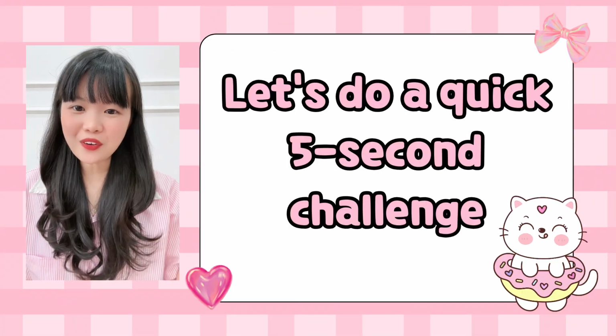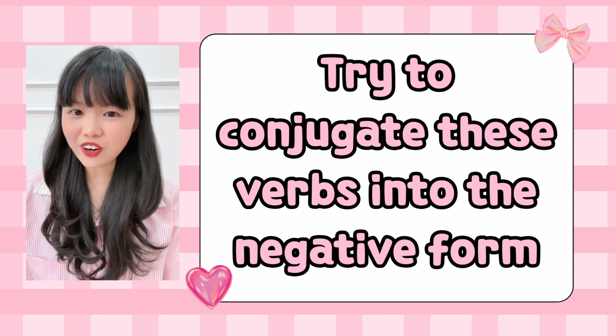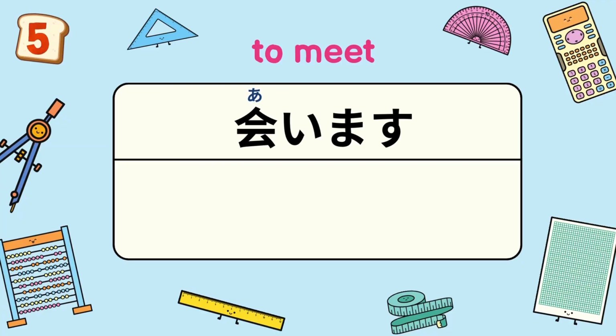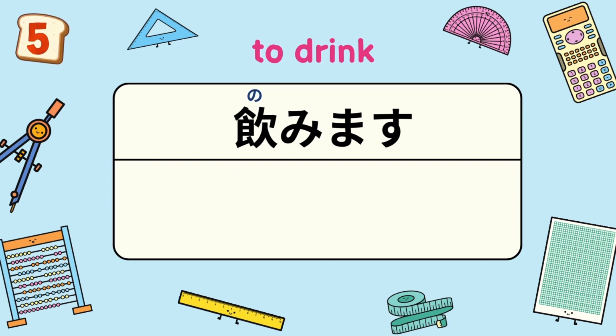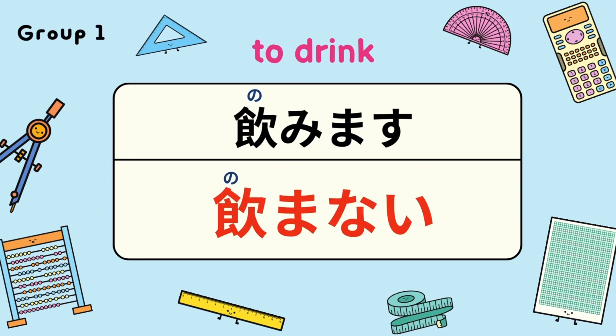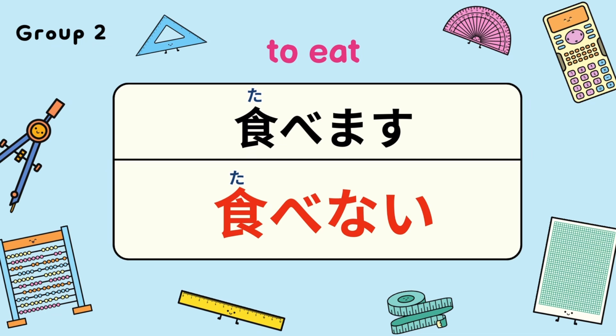And now let's do a quick 5-second challenge. Try to conjugate this verb into the negative form, the Naiform. 始めましょう。 To meet: 会います, 会わない. To drink: 飲みます, 飲まない. To eat: 食べます, 食べない.